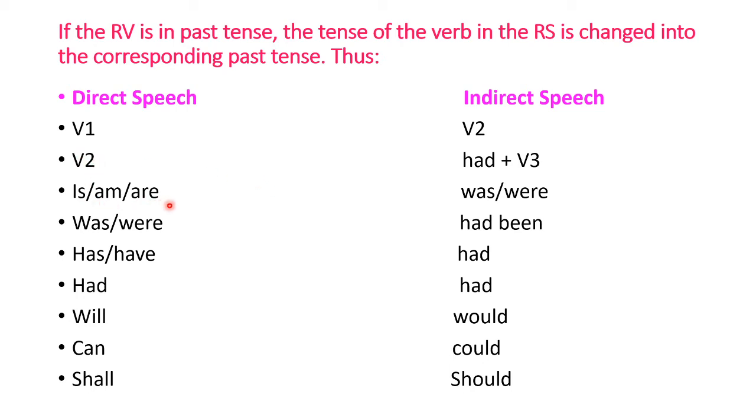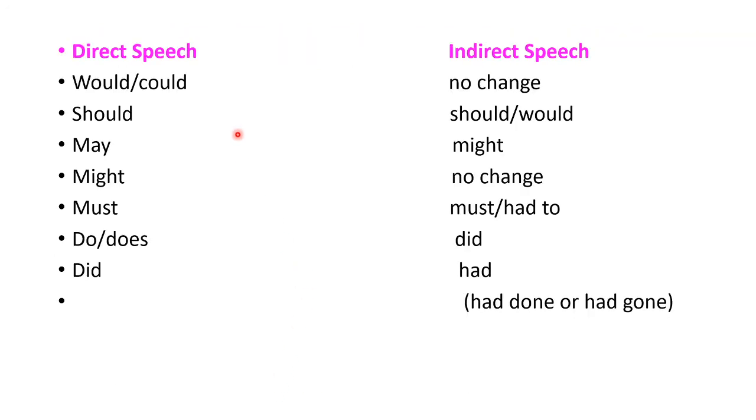Is, am, are change into was, were; was, were change into had been; has, have change into had; had remains had, there's no change. Will changes into would, can into could, shall into should. Would and could, no change; should remains should, or it becomes would, as the case may be. May changes into might; might, again, there's no change. Must can remain must, or it changes into had to. Do and does obviously change into did, and did into had, or the had gone and had done form, according to the sentence.